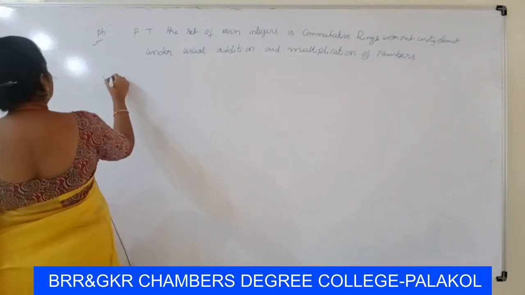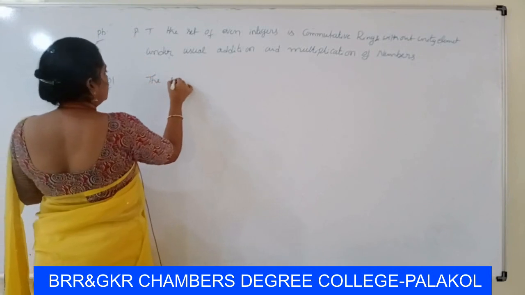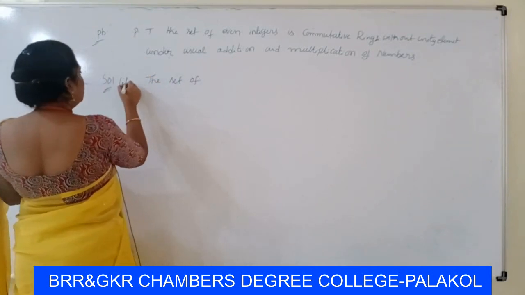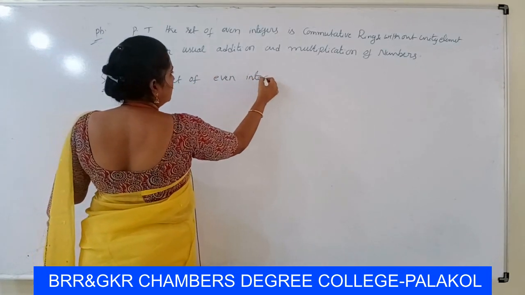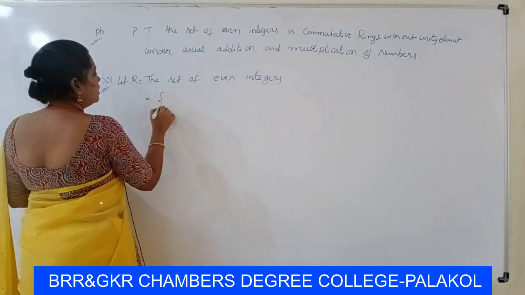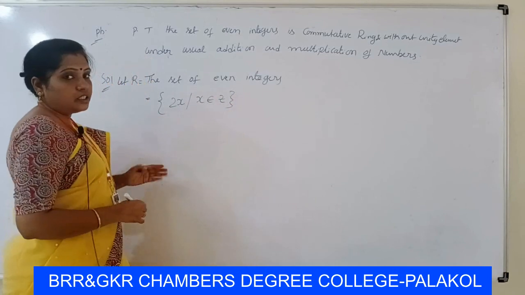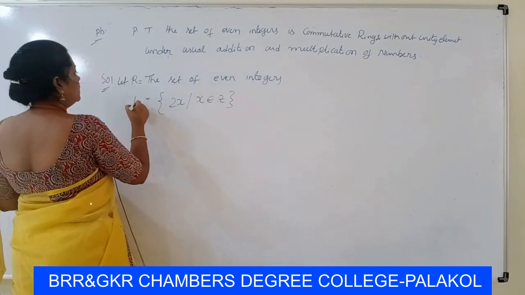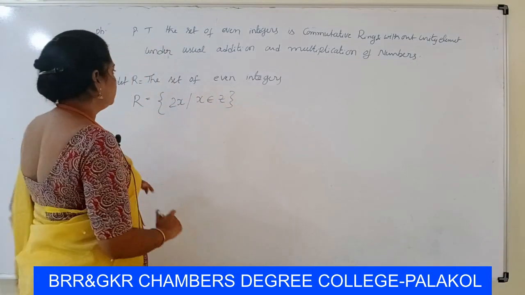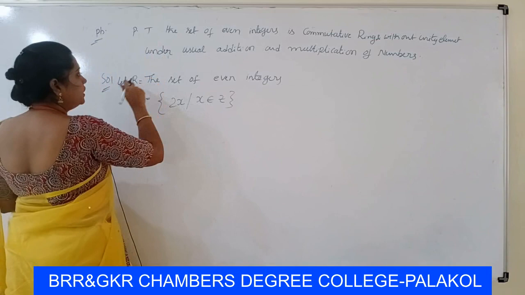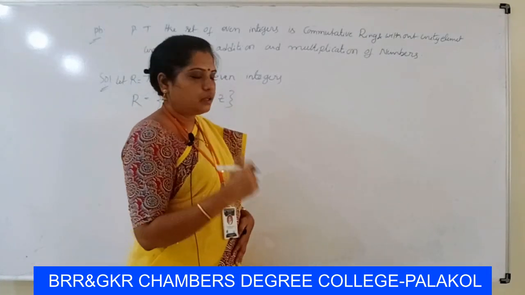So here, let R be equal to the set of even integers. The set of even integers is written as 2x such that x belongs to Z. Here Z is the ring of integers, so Z is already a ring. Now we prove that this R is a commutative ring without unity element.